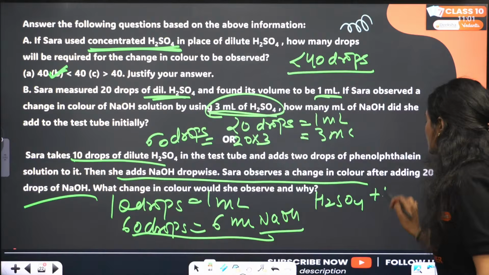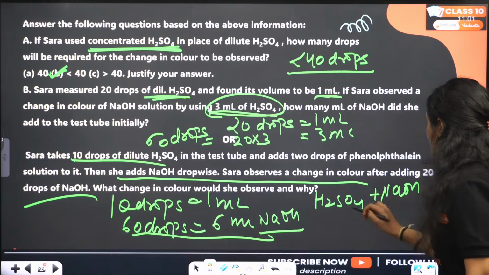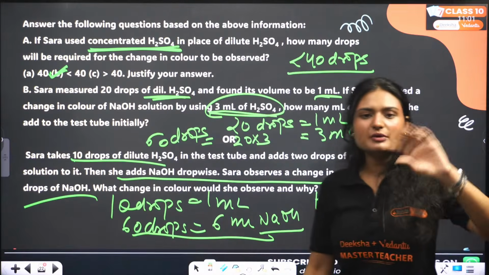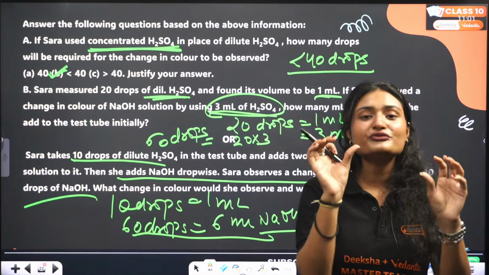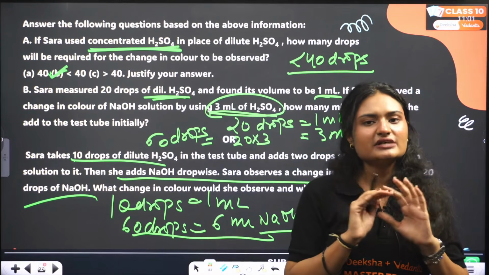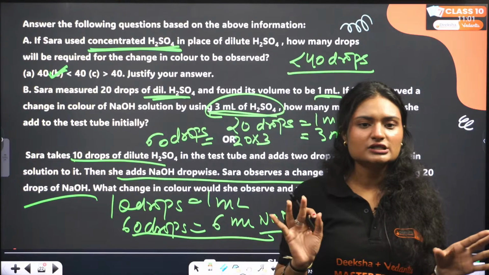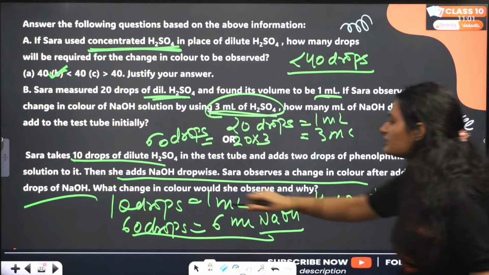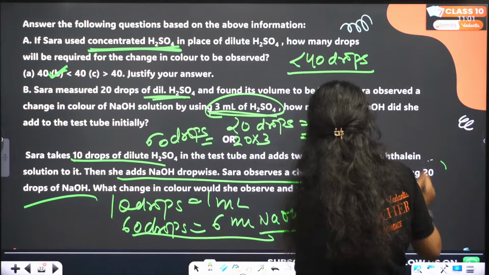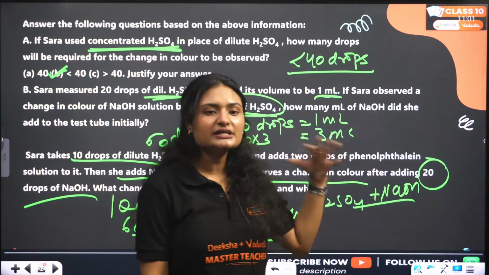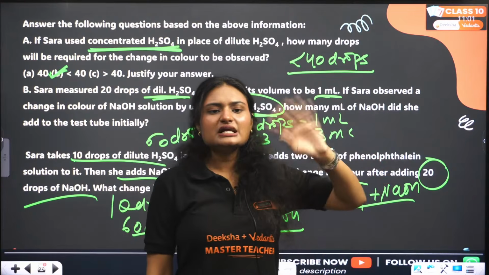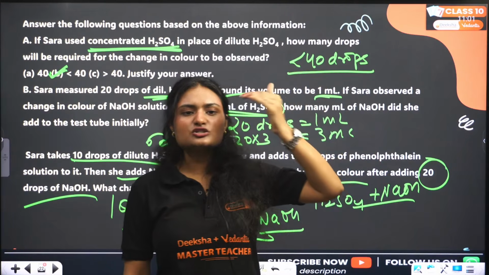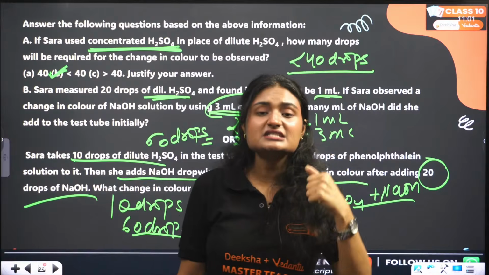right? Initially it was neutralizing, so there will be no change in color. If the amount of sulfuric acid and the amount of sodium hydroxide is equal, there will be no change in color. All will get neutralized. But if you add more sodium hydroxide, 20 drops she added, right? So if she added 20 drops, that means the neutralization has gone past, right? It has crossed the neutralization limit. Now it is basic.